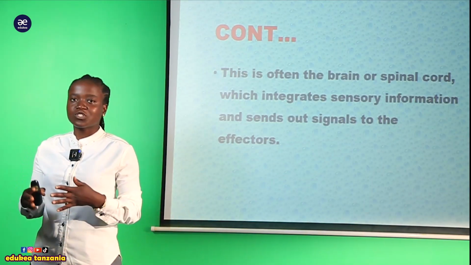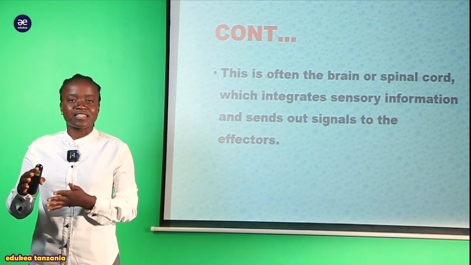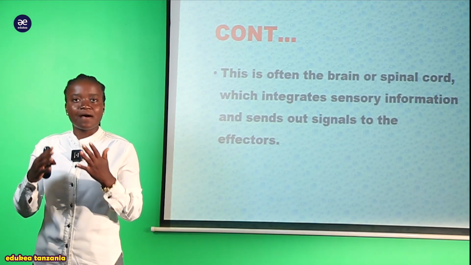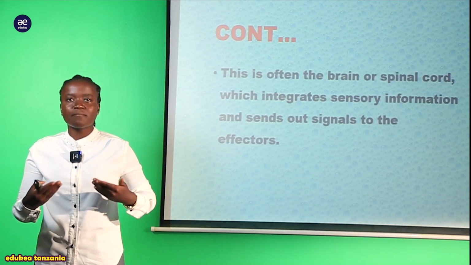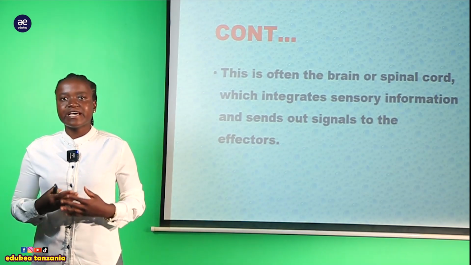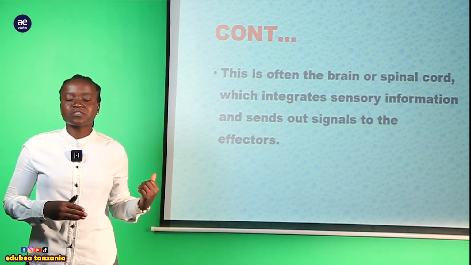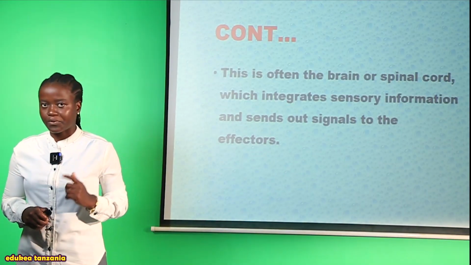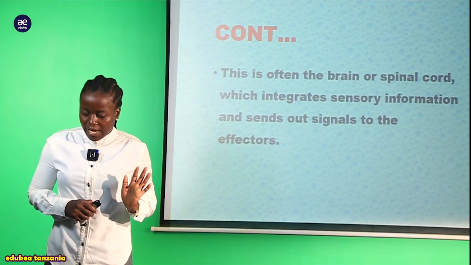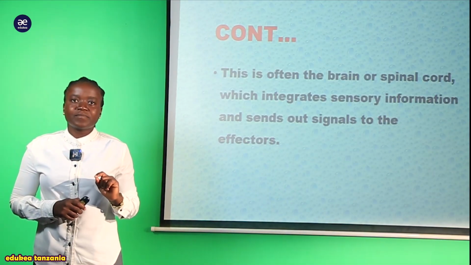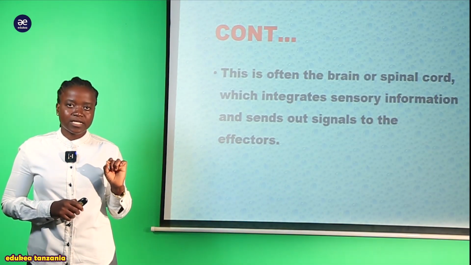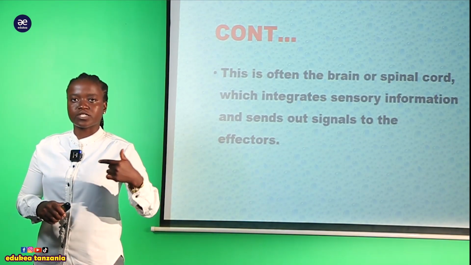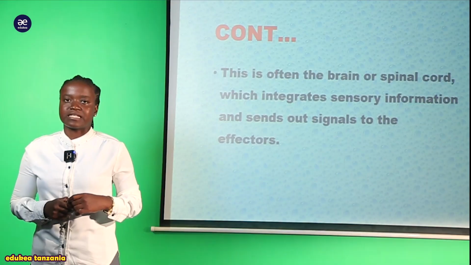And when we are talking about the effector, though we are going to discuss it in a later slide, here we are talking about the muscles. So muscles ndiyo ambayo ina bring about appropriate response. And that response comes from the coordinator, that is the brain together with the spinal cord. And apart from coordinator, the point that you have to know is that here we are talking about the brain and the spinal cord, something that interprets or integrates the stimulus.